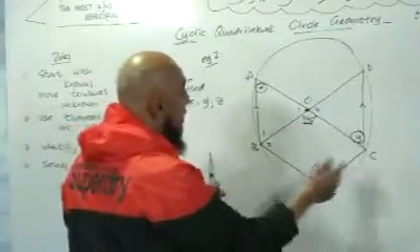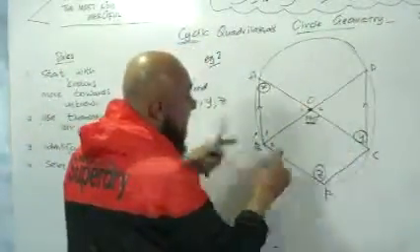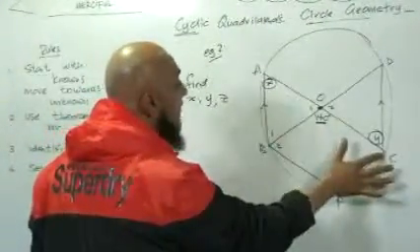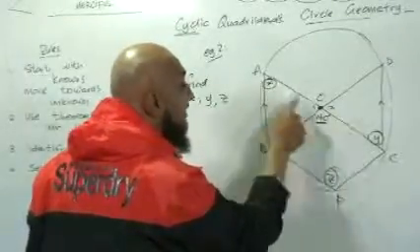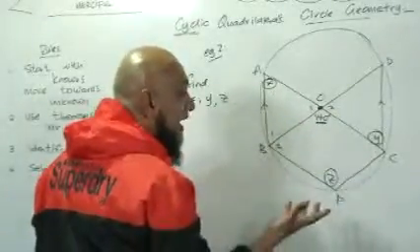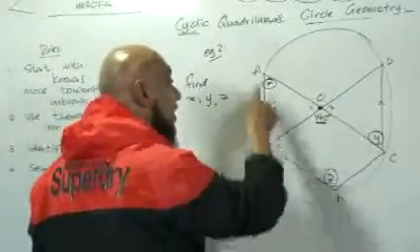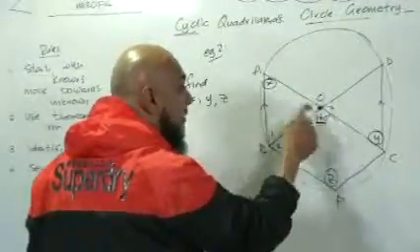What's given? We're given a diameter. Is it subtending any angles? No, not yet. What else do I have? Besides having a diameter, I've got parallel lines, so I know I'll be using alternate angles. I have angles around a point. I've got lines crossing each other, so I've got vertically opposite angles.